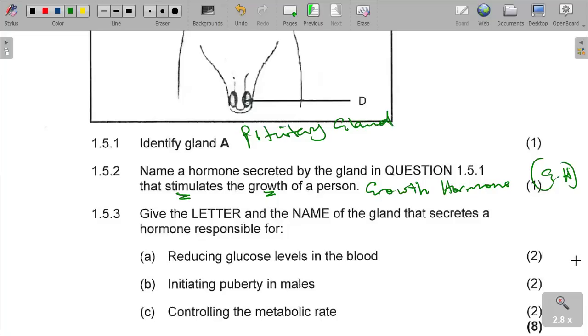Give the letter and the name of the gland that secretes a hormone responsible for reducing glucose levels in the blood. Check again, the question is saying the letter and the name.